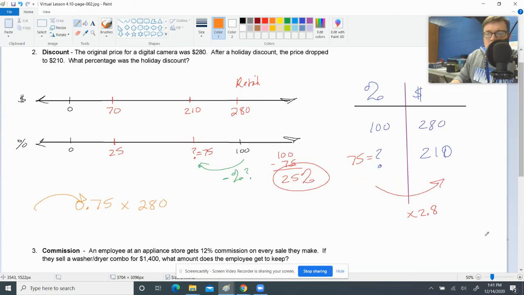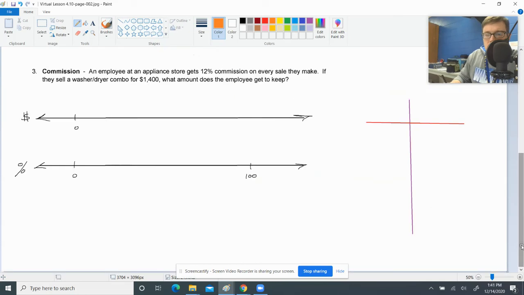All right, let's look at the last problem about commission. The last thing, and then we'll be done with our video lesson for today. So commission is a little piece of the sales price that the employee that makes the sale gets to keep for themselves. It's motivation for them to be a good salesman. If you're a good salesman, you sell a lot of stuff, you get bunches of commission and extra money.